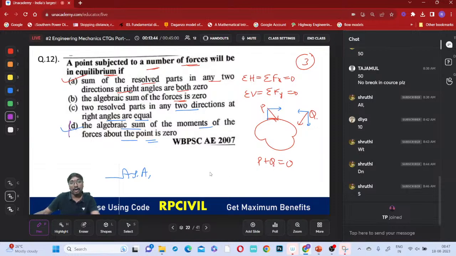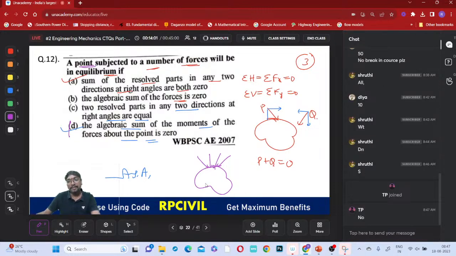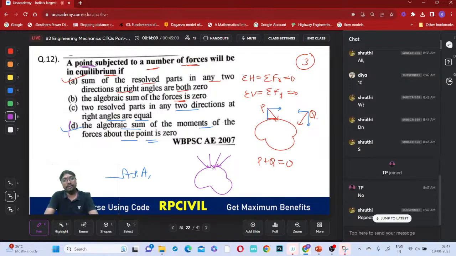Why? All forces are acting at a particular point. Now tell me, will there be any moment created by these forces about this point? Does moment equilibrium need to be considered separately or not? But why? All loads are passing through the same point. So is moment equilibrium required to be considered, or is there no need? No need to be considered.